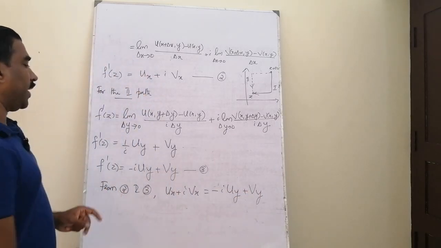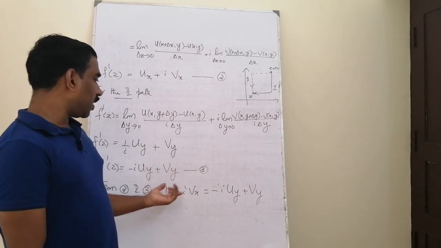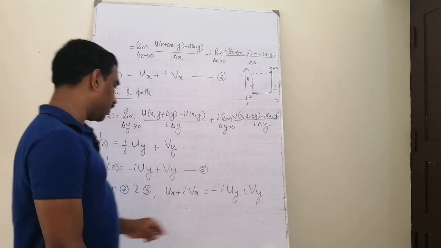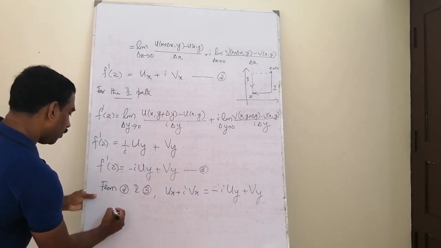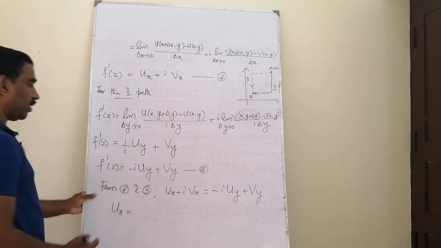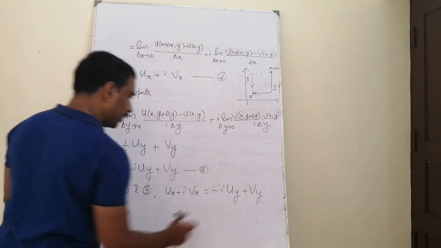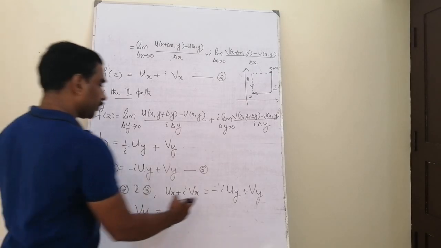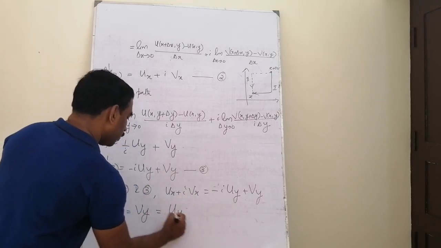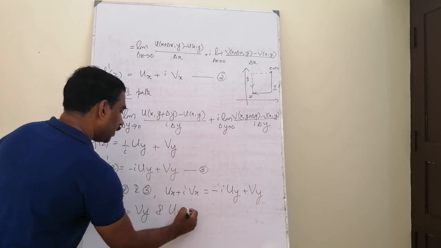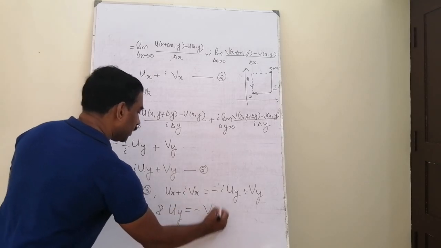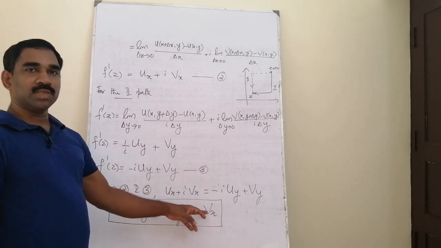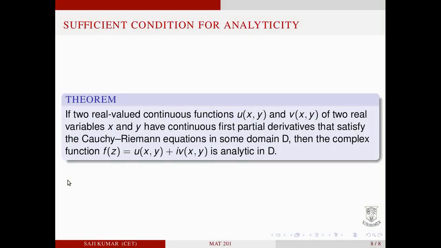So two complex numbers are identical, and we know that two complex numbers are equal if and only if their corresponding real parts are equal and imaginary parts are equal. So equating real and imaginary parts, we have u x is equal to the real part of the left hand side equal to what is the real part of the right hand side? It is v y. u x equal to v y, and u y is equal to minus v x. So that is the standard format. So these are the Cauchy-Riemann equations for checking differentiability.